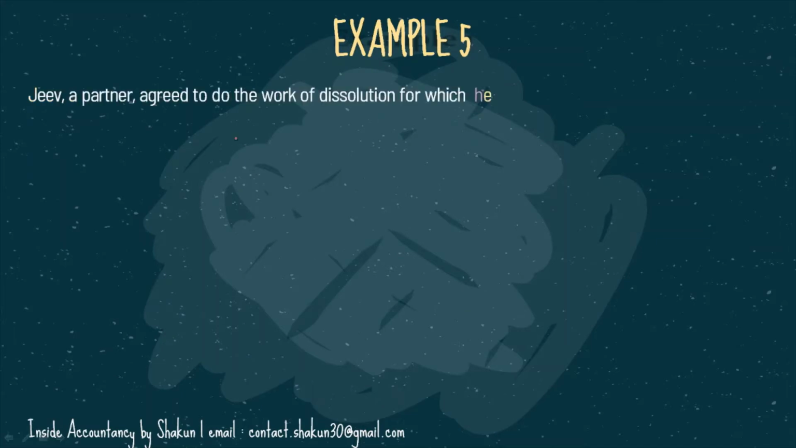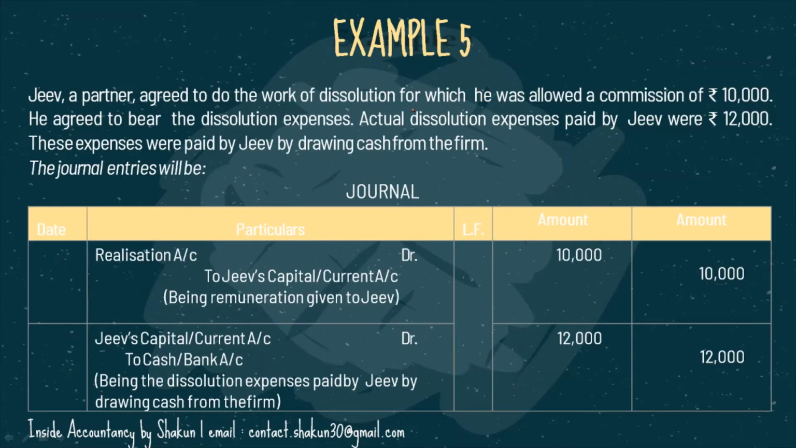Jeev, a partner, agreed to do the work of dissolution, for which he was allowed a commission of 10,000. So again, he was allowed a commission of 10,000. That's the remuneration. And for that, we have passed this entry, realization account DR to Jeev's capital account. He agreed to bear the dissolution expenses. Actual dissolution expenses paid by Jeev were 12,000. These expenses were paid by Jeev by drawing cash from the firm.